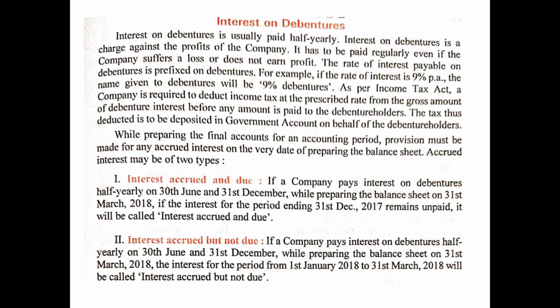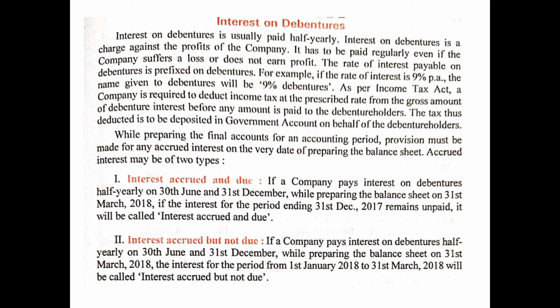and so on. As per the Income Tax Act, a company is required to deduct income tax at the prescribed rate from the gross amount of debenture interest before any amount is paid to the debenture holders. That means according to the Income Tax Act, the income tax on the interest is basically deducted before it is paid to the debenture holders. The tax thus deducted is to be deposited in the government account on behalf of the debenture holders. This is basically known as tax deducted at source, TDS.